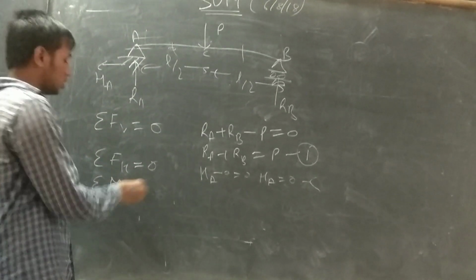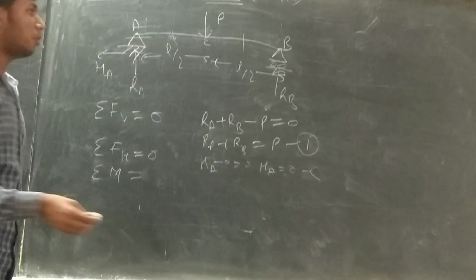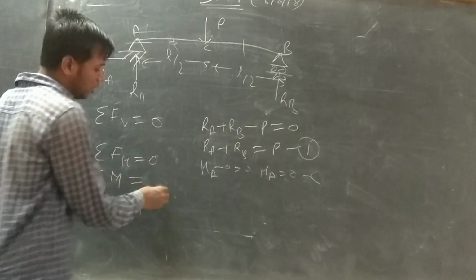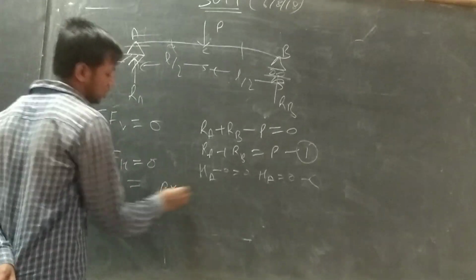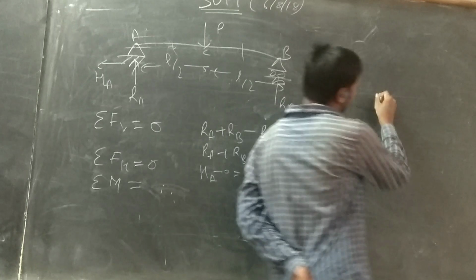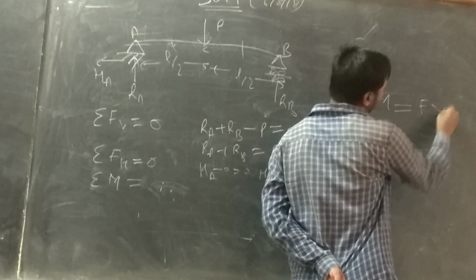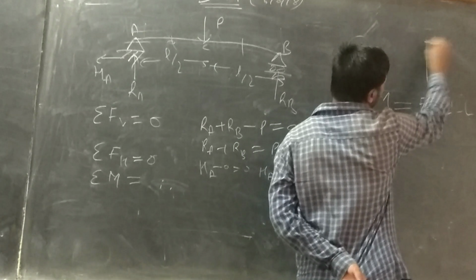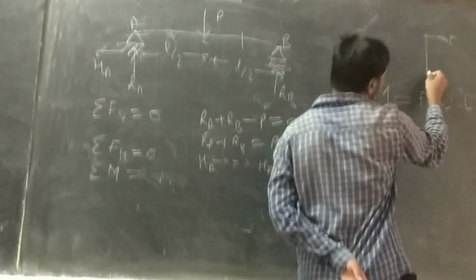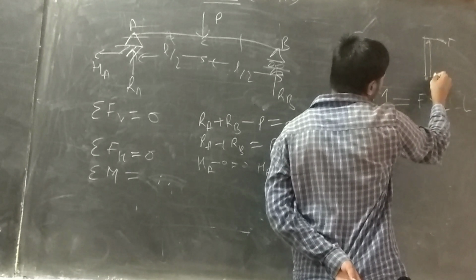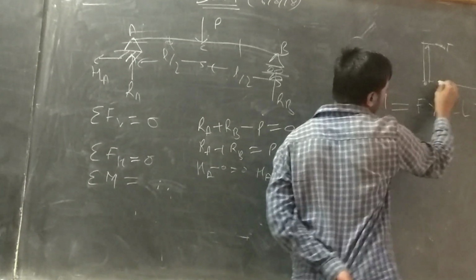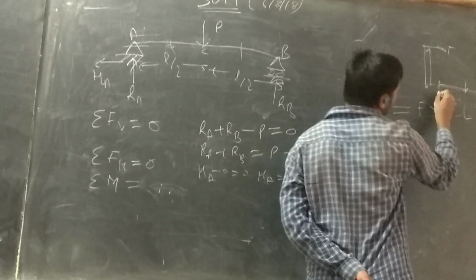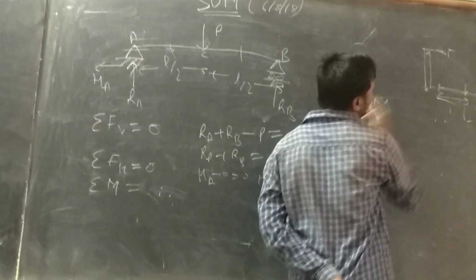If we calculate some moment, take it about a point. What is moment? Remember, moment is force multiplied by perpendicular distance. For example, this is the force applied, and I am taking a point across. Then this is the perpendicular distance. If the force acts like that, I will calculate the moment about this point. That is the perpendicular distance, and that's the moment.